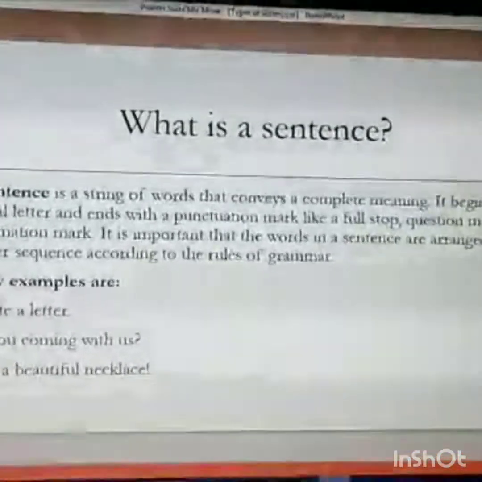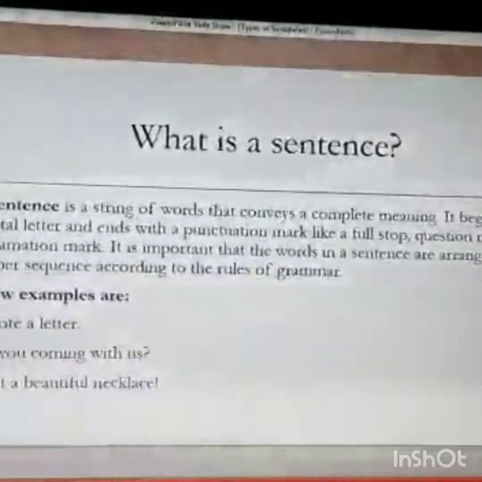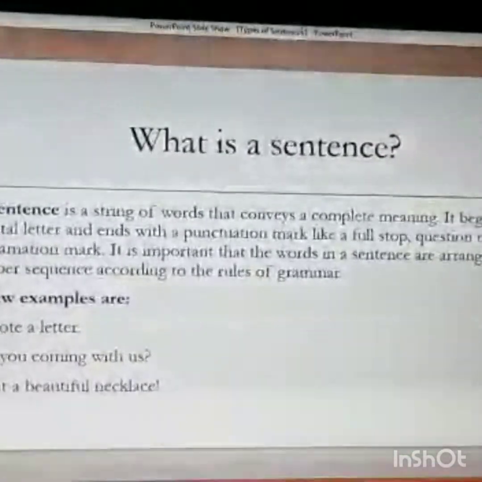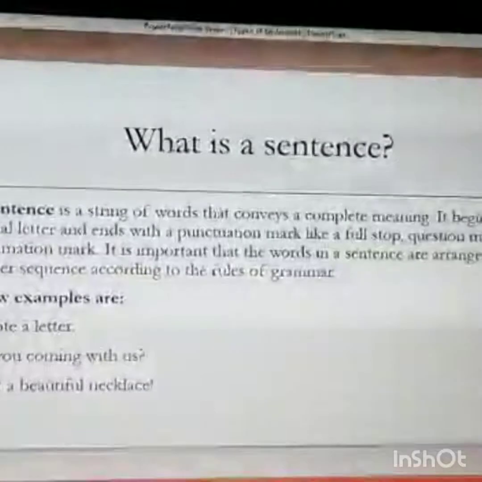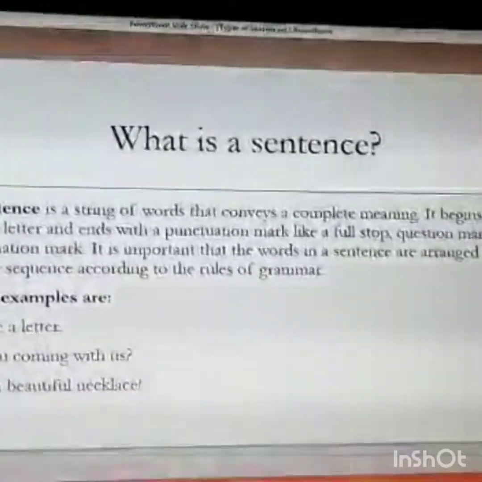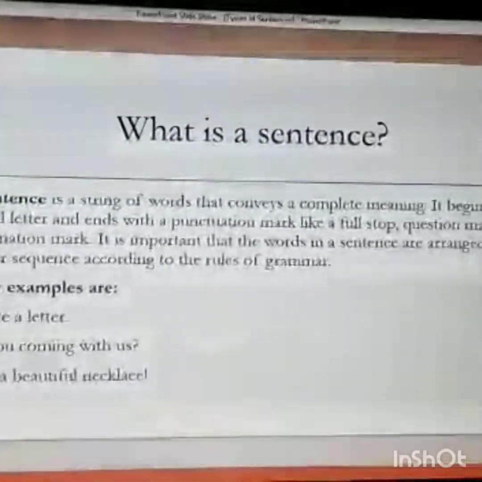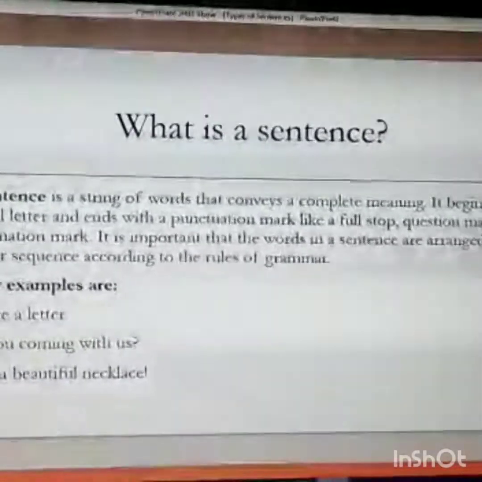Are you coming with us? It is a sentence. But if I write coming with us, that would not be a sentence because that would not give us a complete meaning. What a beautiful necklace. This is a sentence. But if we say a beautiful necklace, that is going to be a phrase only.